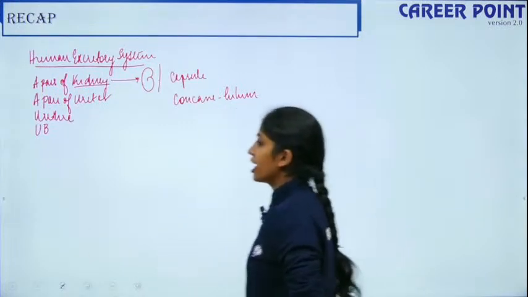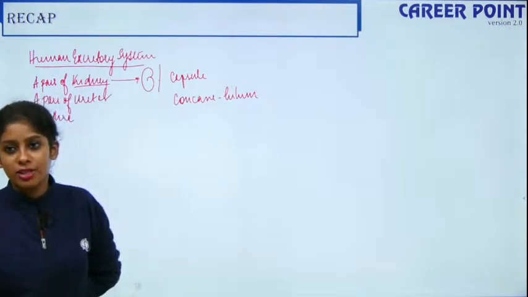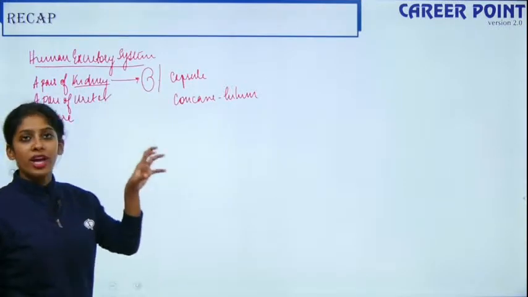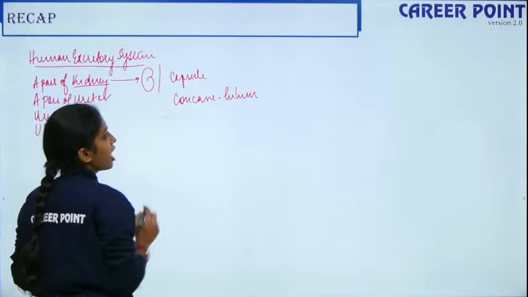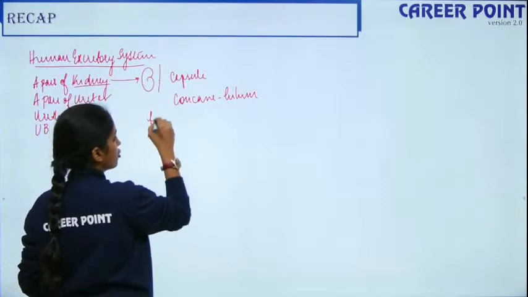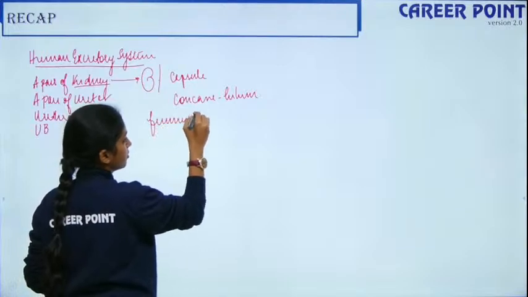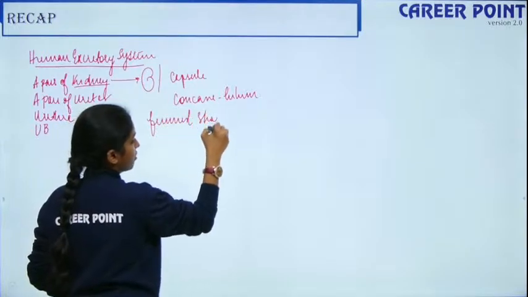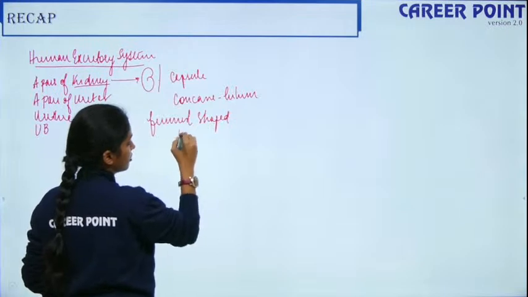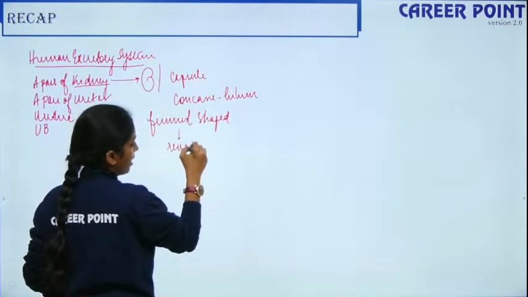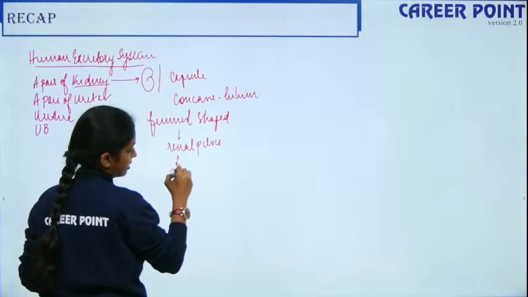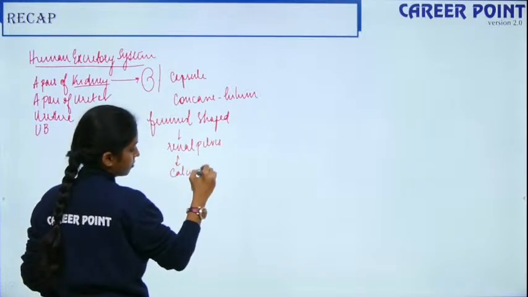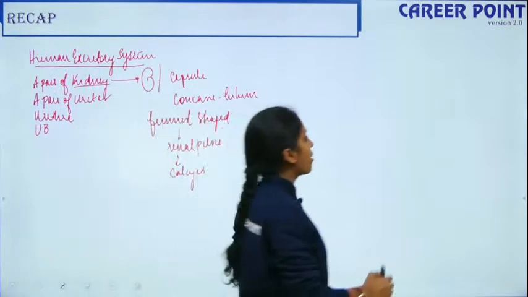The concave surface of the kidney has the hilum, a notch where your blood vessels, lymph and the nerves enter. Inner to the hilum, you have funnel shaped structures in the kidney. These funnel shaped structures are known as the renal pelvis. The renal pelvis has projections which are known as calyces. So how is the kidney structure?